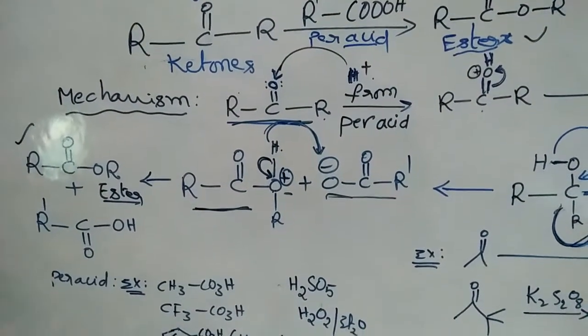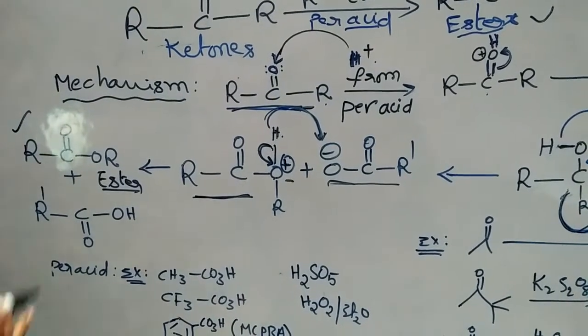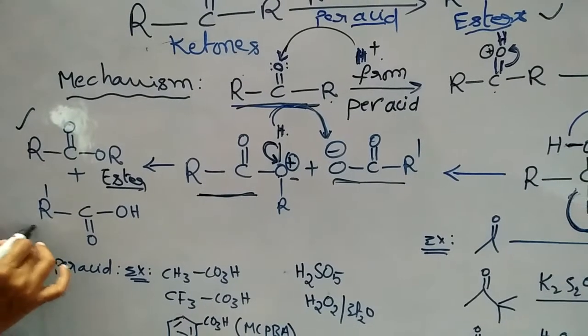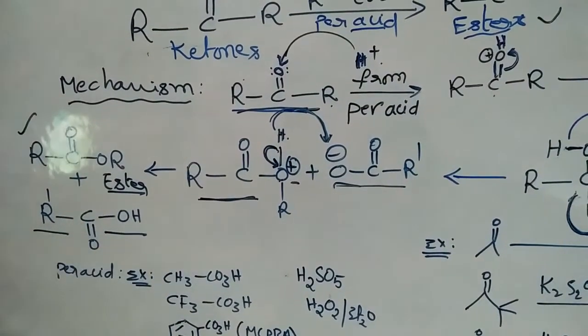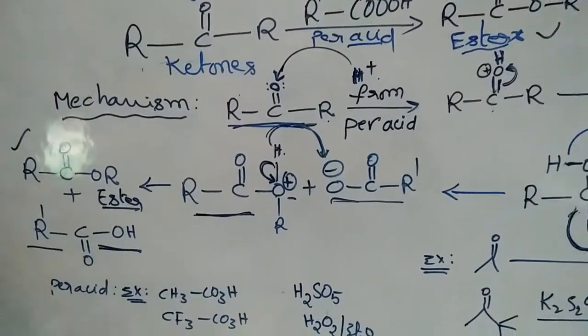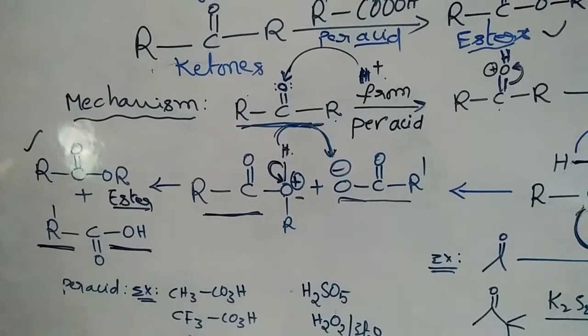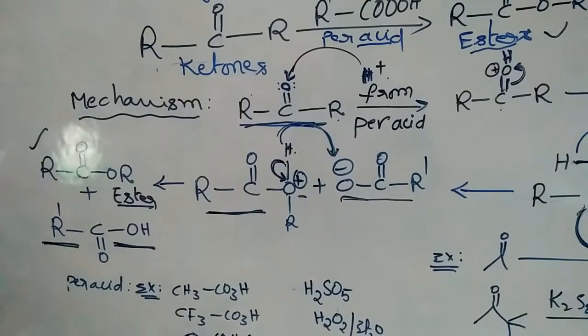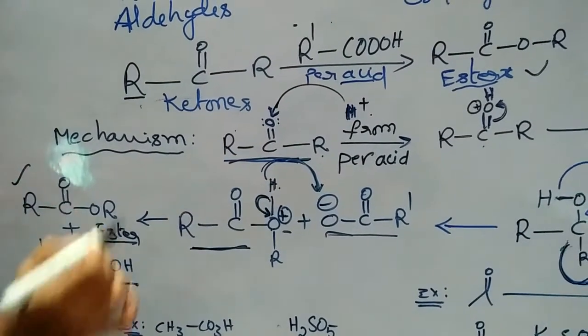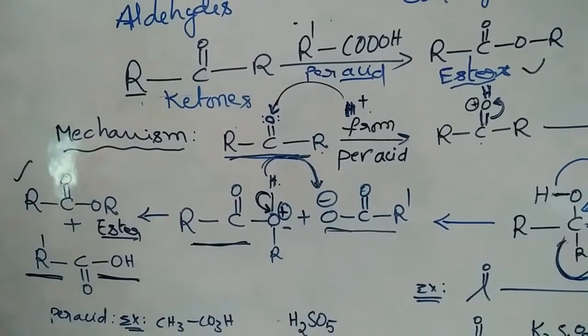Here whatever reagent is involved in the Baeyer-Villiger rearrangement is converted into acid. Here the reagent is the peroxy acid. After product formation, this is converted into acid. So for the reactant, oxygen addition takes place in the products.